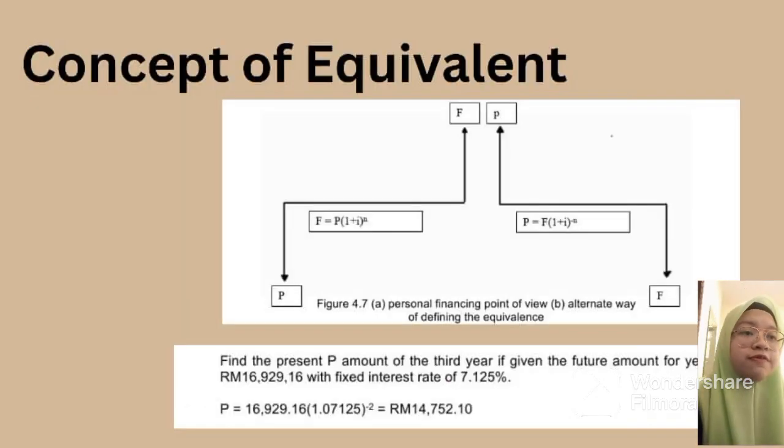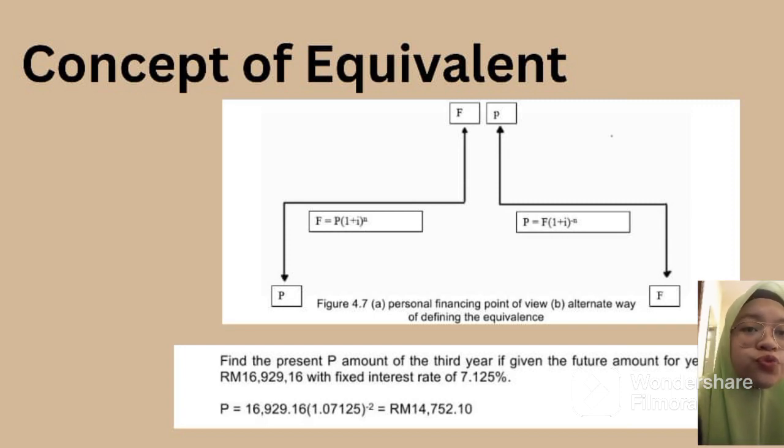So here's the concept of equivalence. As we can see, there are two types of cash flow here, which is first the financing from a personal financing point of view, and the next one is the alternate way of defining the equivalence. So what does it mean by concept of equivalence? It means a cash flow can be converted into another type of cash flows at different points of time to an equivalent value at a common reference point. So equivalence is dependent on the interest rate.